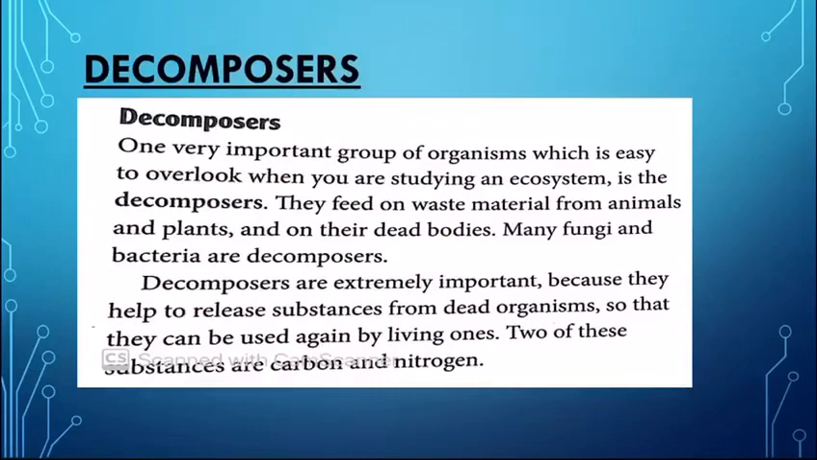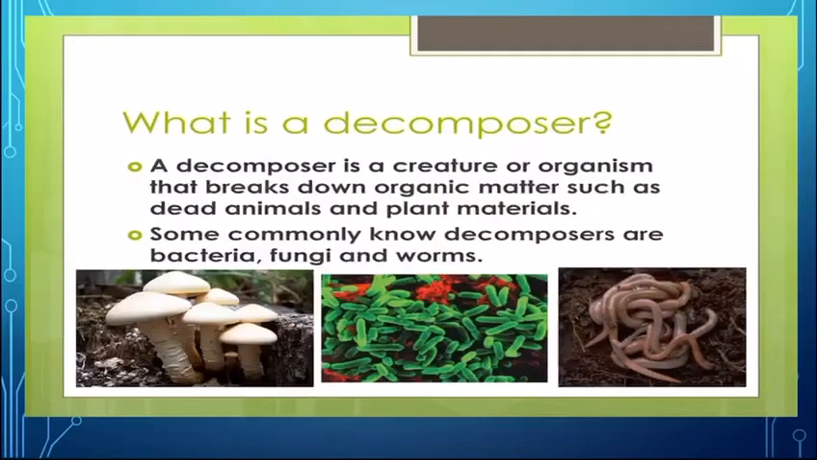To understand all the cycles, first we should know what decomposers are. They are an important group of organisms that feed on waste material from animals and plants, as well as their dead bodies. They help release substances that can be used again by the living ones, which include carbon and nitrogen. So in short, we say decomposers break down the organic matter and convert it into smaller inorganic nutrients. Some important decomposers are bacteria, fungi, and worms.